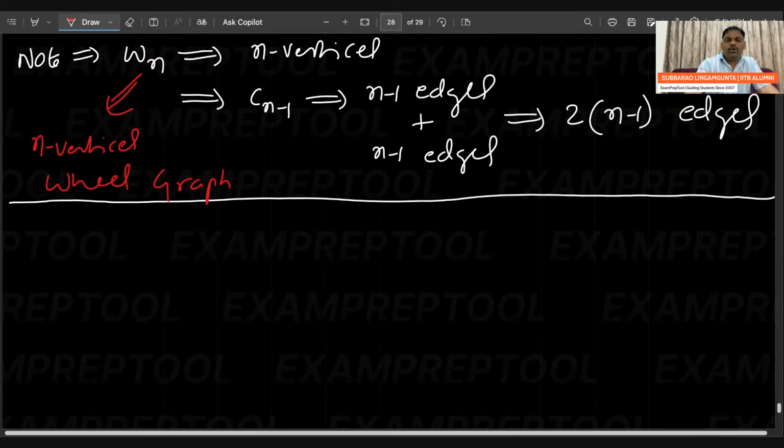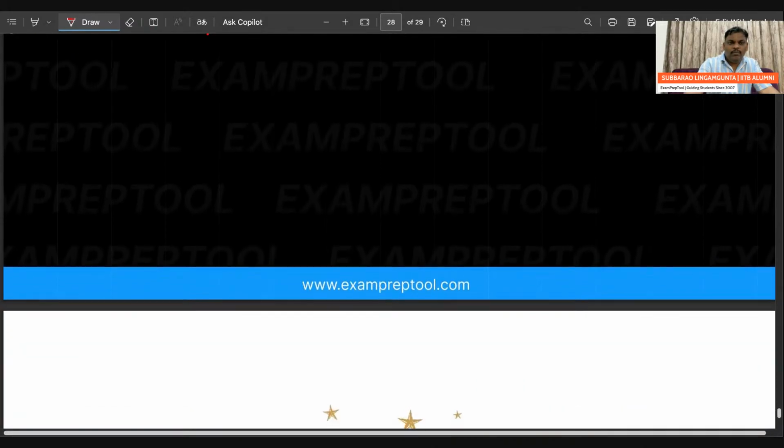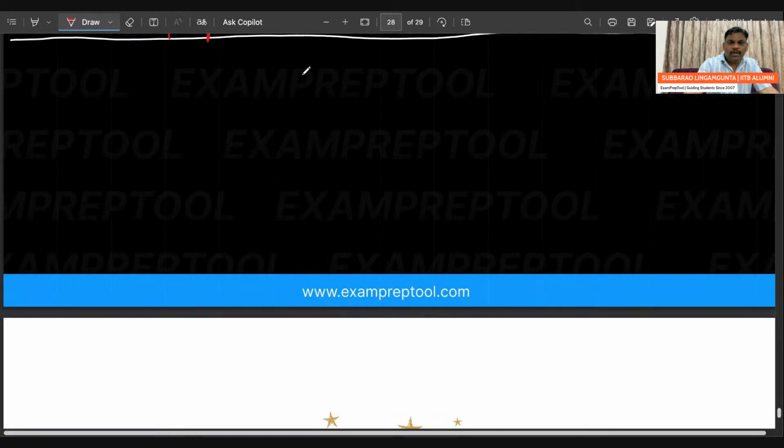Wheel graph is over, cycle graph is over. Now I have to move to one more major one, the bipartite graph. So what I can do is, let's give 1 minute. I'm sharing the screen. Give 1 minute.